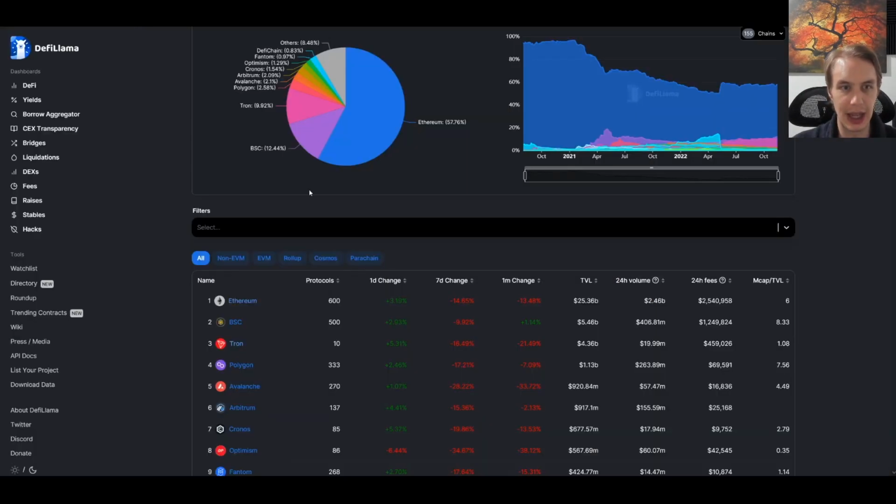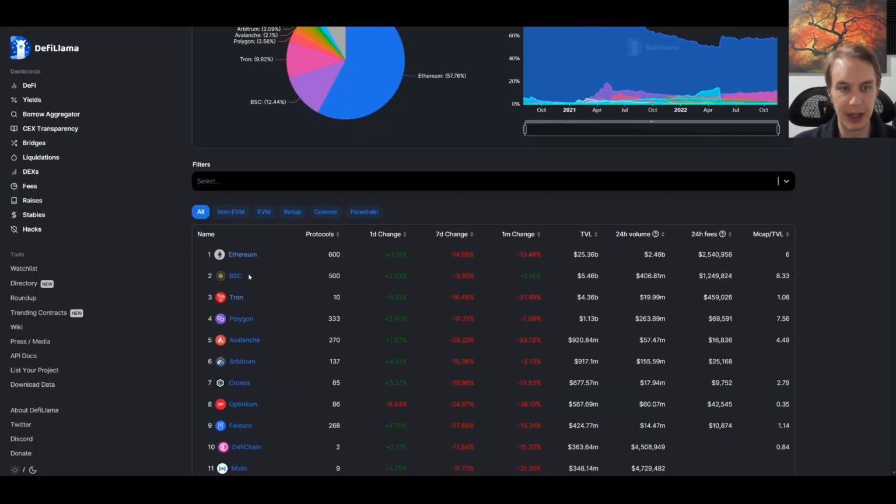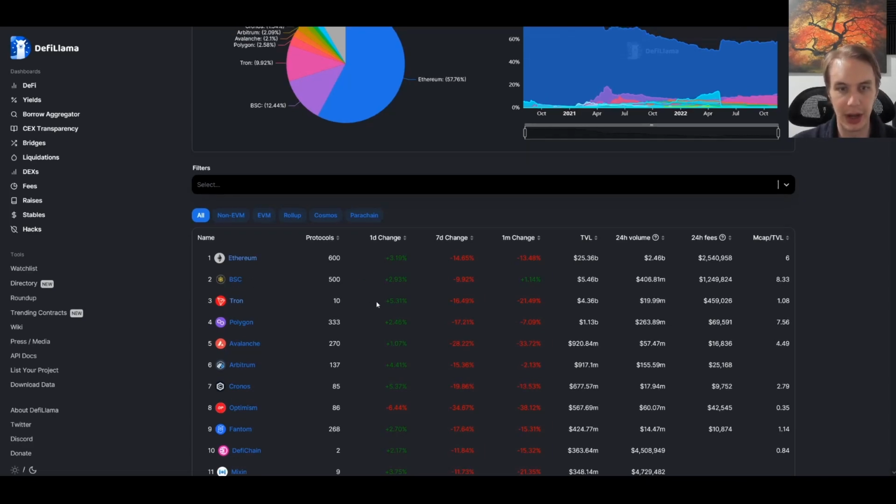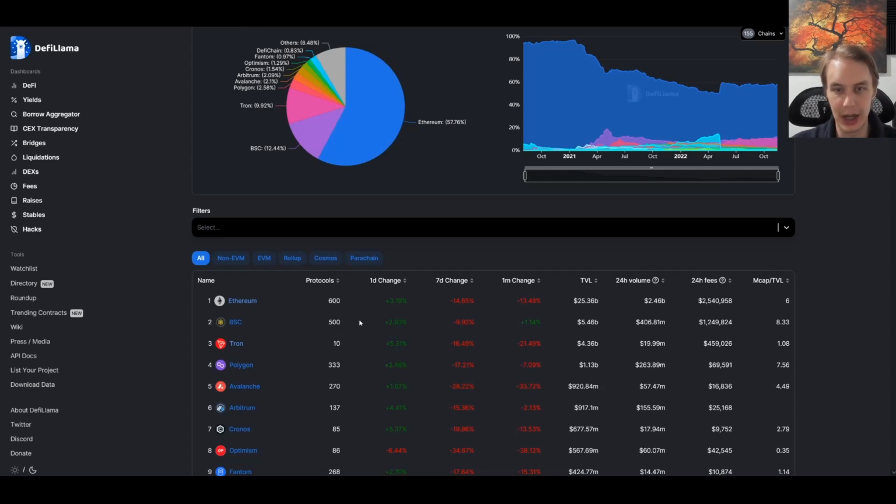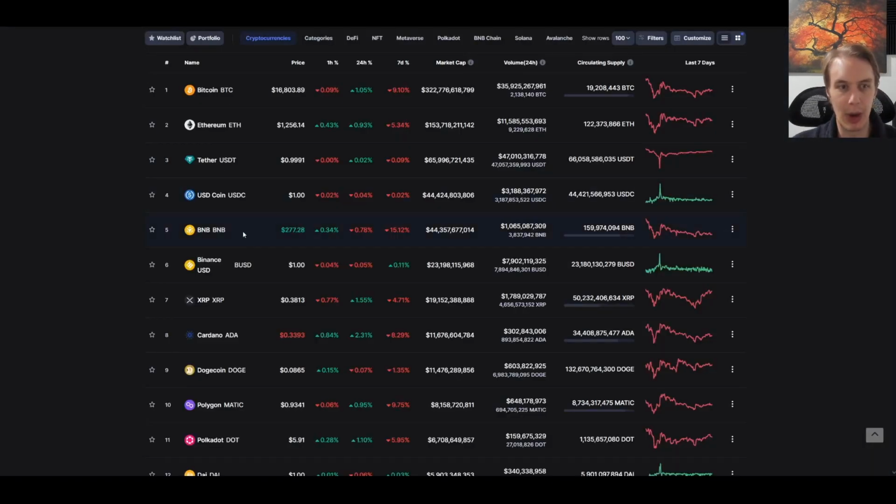BNB is sitting at number 2 in terms of DeFi adoption. If we look over here at DeFi Llama, number 2, it's taking over that spot back from Tron. And so there's tons of protocols on it. Presumably a lot of people are using BNB. And so if we're thinking about why is BNB number 5, why is it the second largest altcoin if you consider ETH an altcoin, or if you don't consider that, it's the biggest altcoin that's out there. I don't count stable coins. Why is it the case? In my opinion, it's adoption and its utility. That's kind of the things that are holding BNB up there.